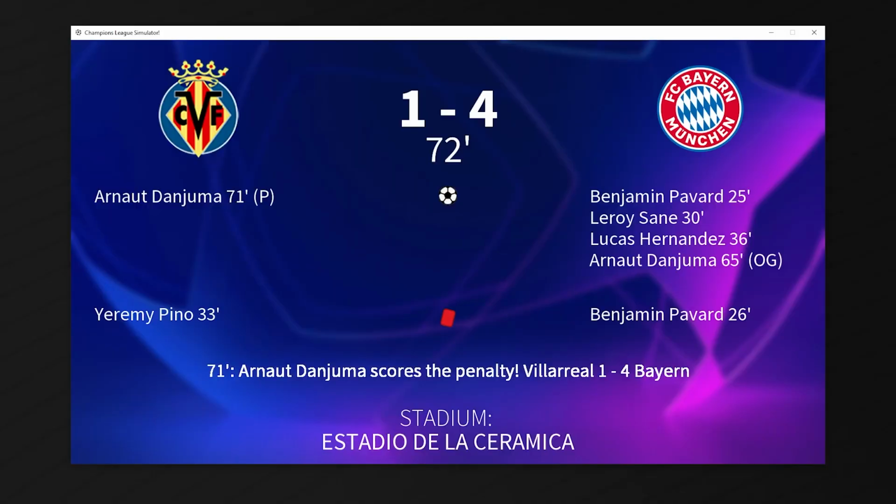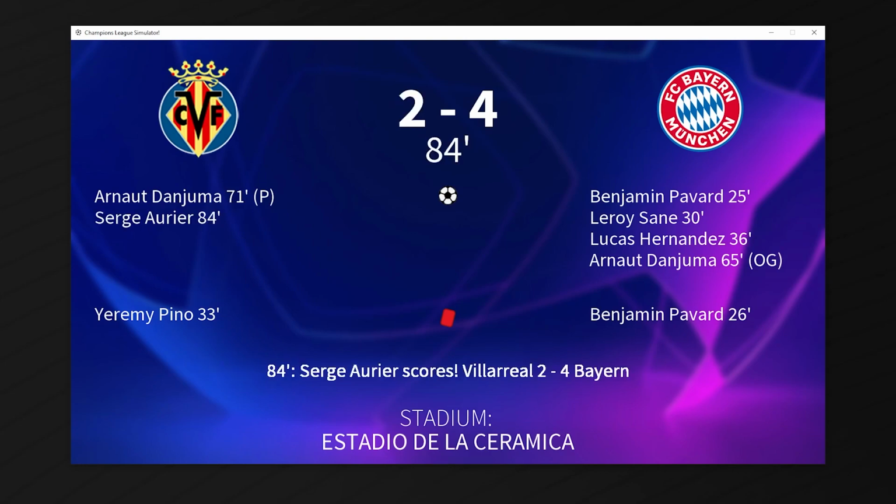There was a penalty awarded to Villarreal, which Danjuma scored, so now he has a net goal scoring of 0 in this game. 4-1 Bayern heading into the last 5 minutes, but Serge Aurier scores and it's 4-2. Game on. It's 4-3 in the 86th minute. Danjuma has scored 2 for Villarreal and 1 for Bayern on the night, and what a game this has been. Can they tie it?